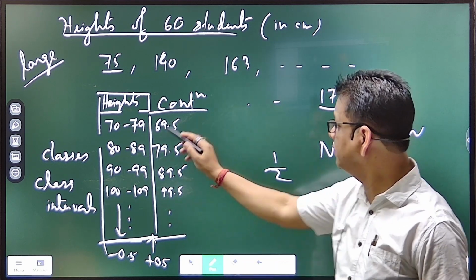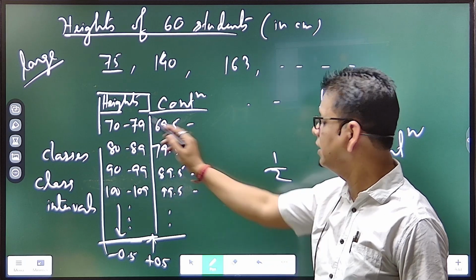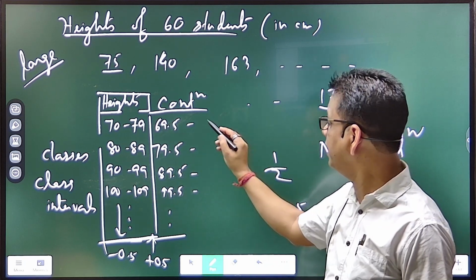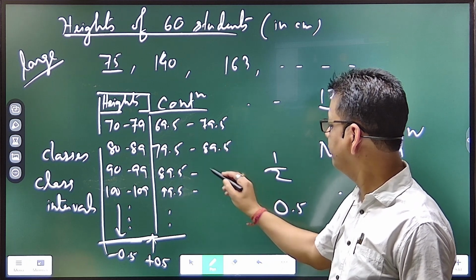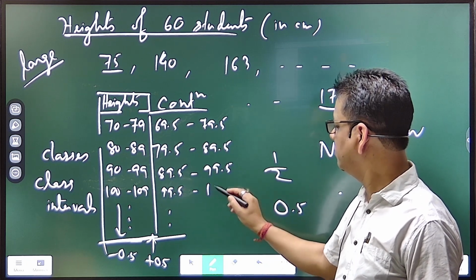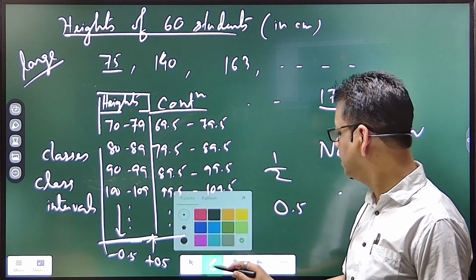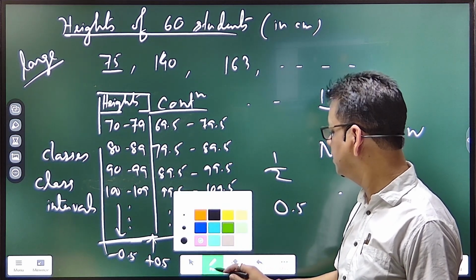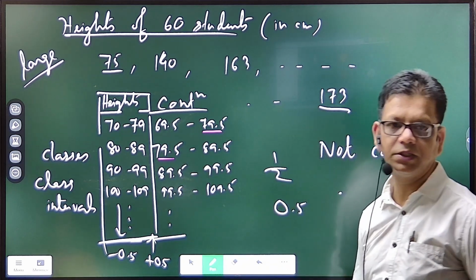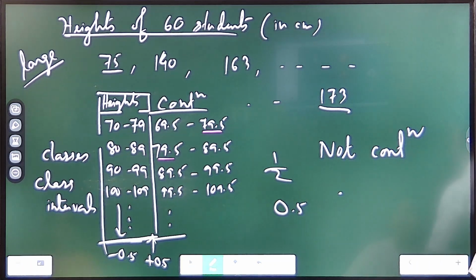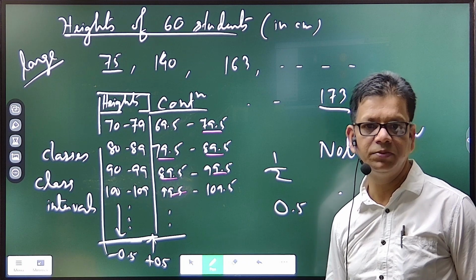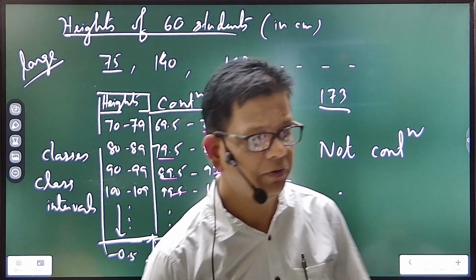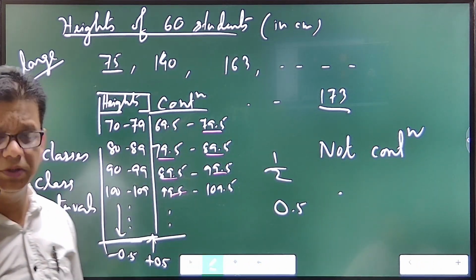In the upper limit, here it is plus 0.5, so it will be 0.5 addition, yes or no? 89.5, 99.5 and 109.5. And with this, you all can see, same numbers just come, yes or no? So it became continuous. You see, 89.5 came, it has 99.5, so it became continuous. Okay, we need to make it continuous while doing questions.